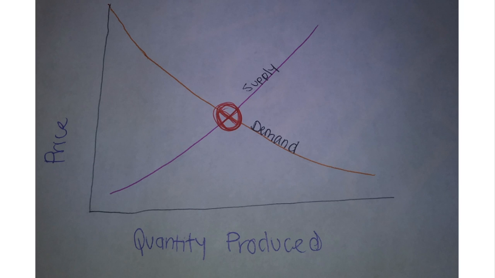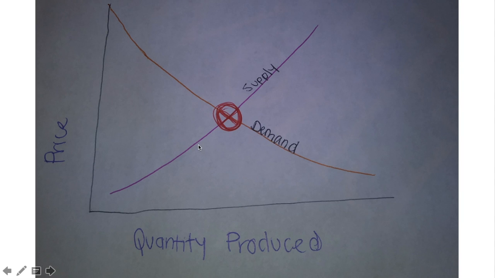As shown in this graph, there is a line sloping upward that depicts supply and a line sloping downward that depicts demand. On the x-axis, we have the quantity of the products that are produced, and on the y-axis, we have the price. Let us use our car brand X as an example for this scenario. As the quantity and price of the car increase, so does the supply, but as the quantity increases and the price decreases, then the demand will also decrease.